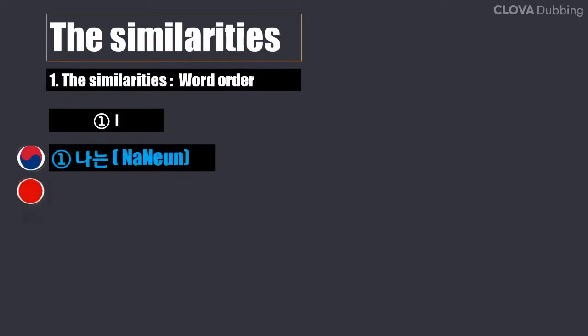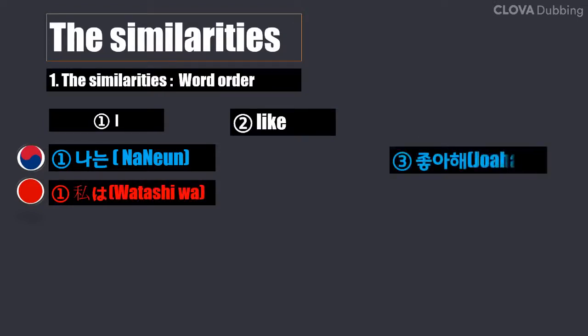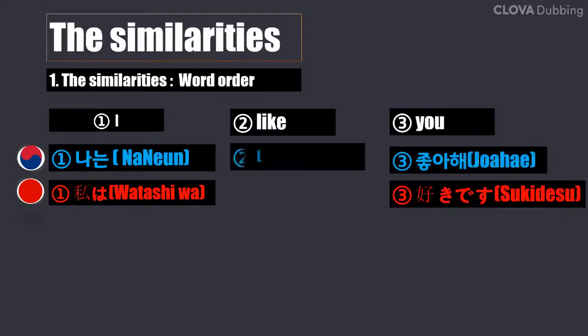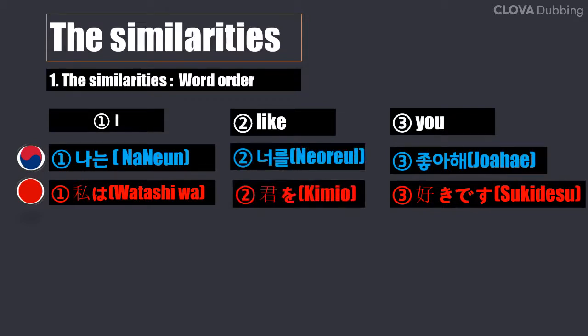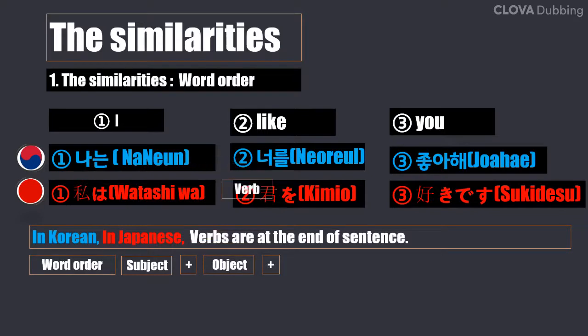The language of both countries uses verbs or adjectives at the end. In other words, the conclusion is said at the end. The similarity between the two languages is the difference from English. 나는 너를 좋아해. 私は君を好きです。 좋아해 and 好きです are verbs. In Korean and in Japanese, verbs are at the end of the sentence. The word order of Korean and Japanese is different from that of English. Sometimes sentences are made without verbs.